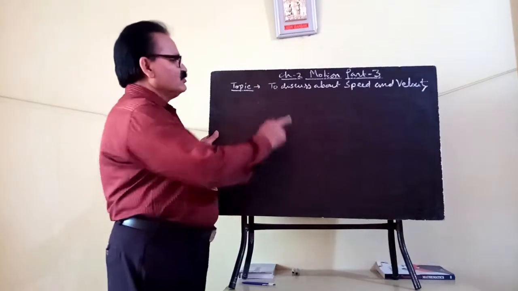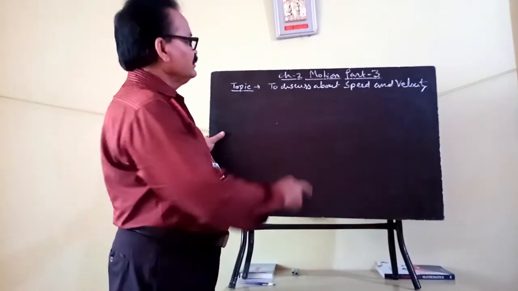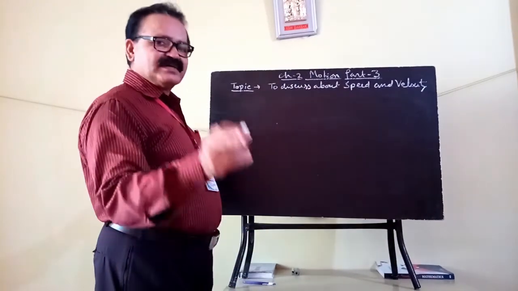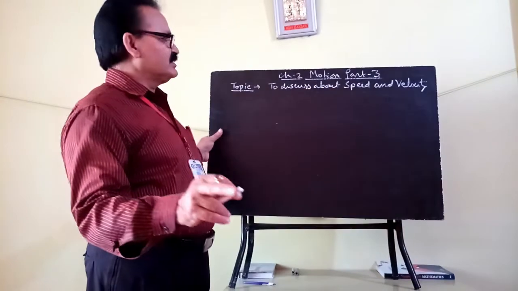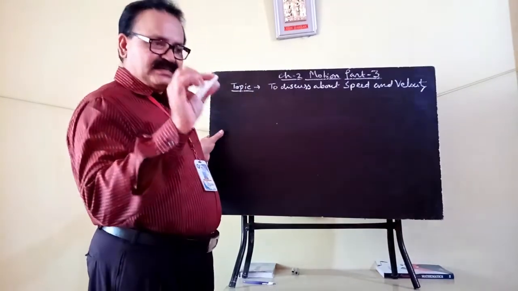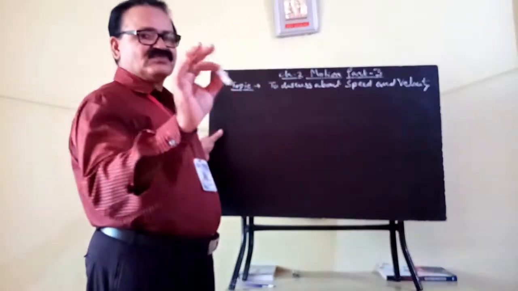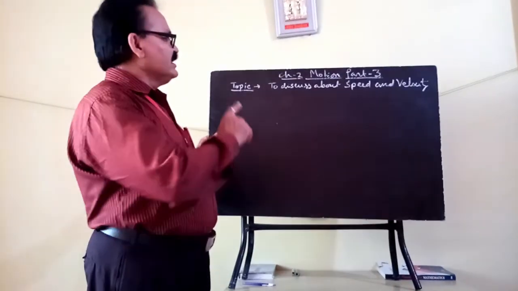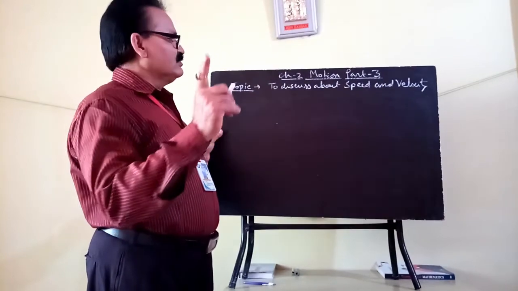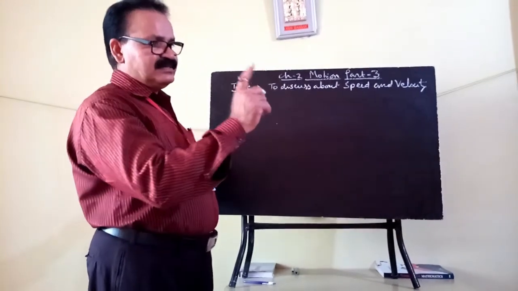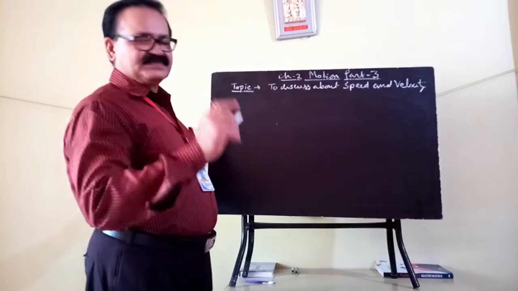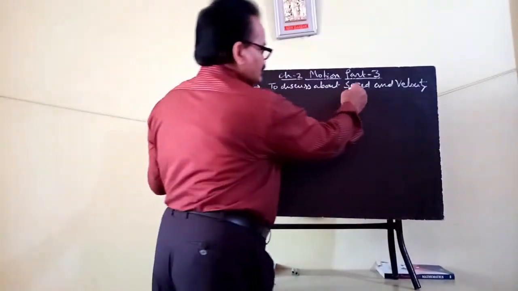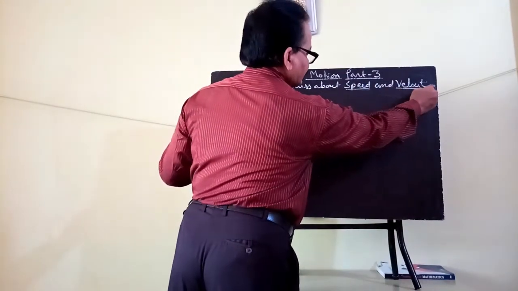Dear student, today our next part of this video contains Chapter 2, Motion, Part 3. In our earlier part, I explained to you that rest and motion are relative terms, and about the reference point, in Part 1. In Part 2, I explained the differences between distance covered and displacement. So in this Part 3, I will discuss speed and velocity.